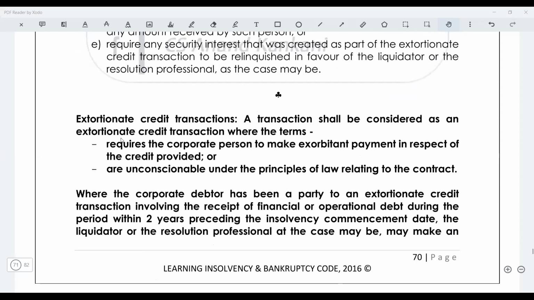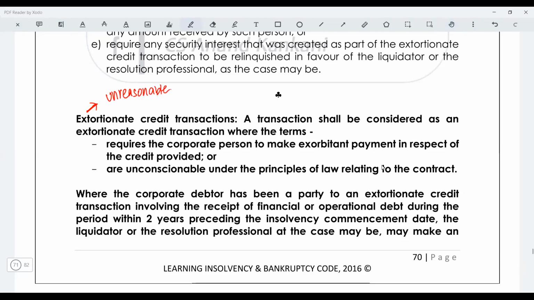So just see, extortionate credit transaction is a transaction that shall be considered as extortionate credit transaction where the terms require the corporate debtor to make an exorbitant payment. So what is exorbitant? A high value, unreasonable. Just see, I'll write it here. All mean the same. These all mean the same. So this means unreasonable.